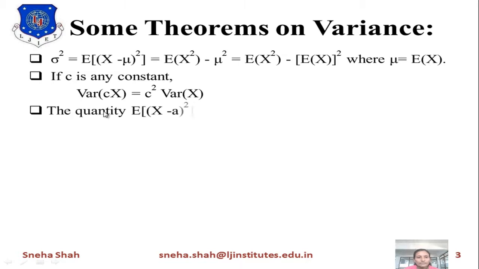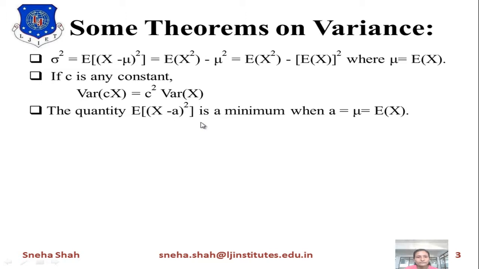Now the next theorem is that the quantity E of (X minus a) whole square is the minimum when we take a equals mu equals E of X. Now what is the meaning of this? If we take the mean value, the deviation from the mean value will be low. So this quantity will be a minimum value because we are taking a value near to the mean or on the mean.